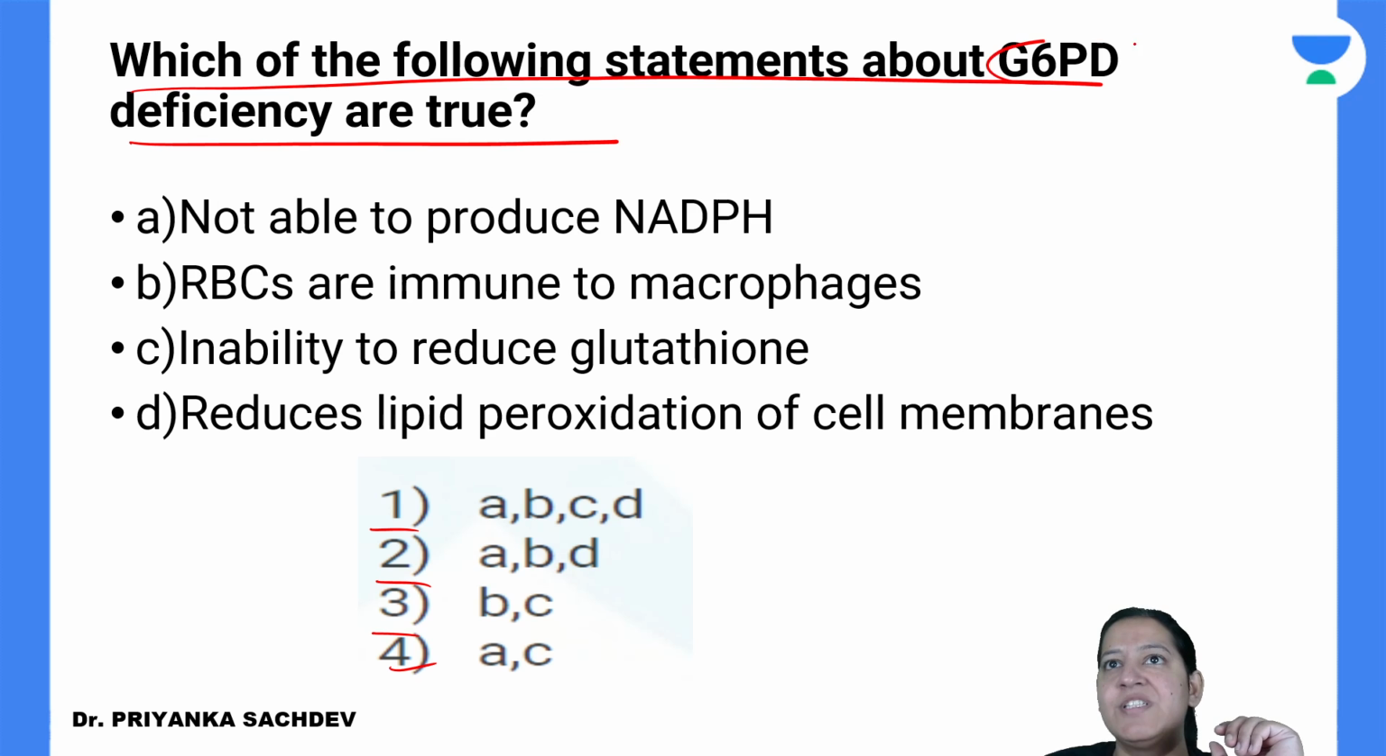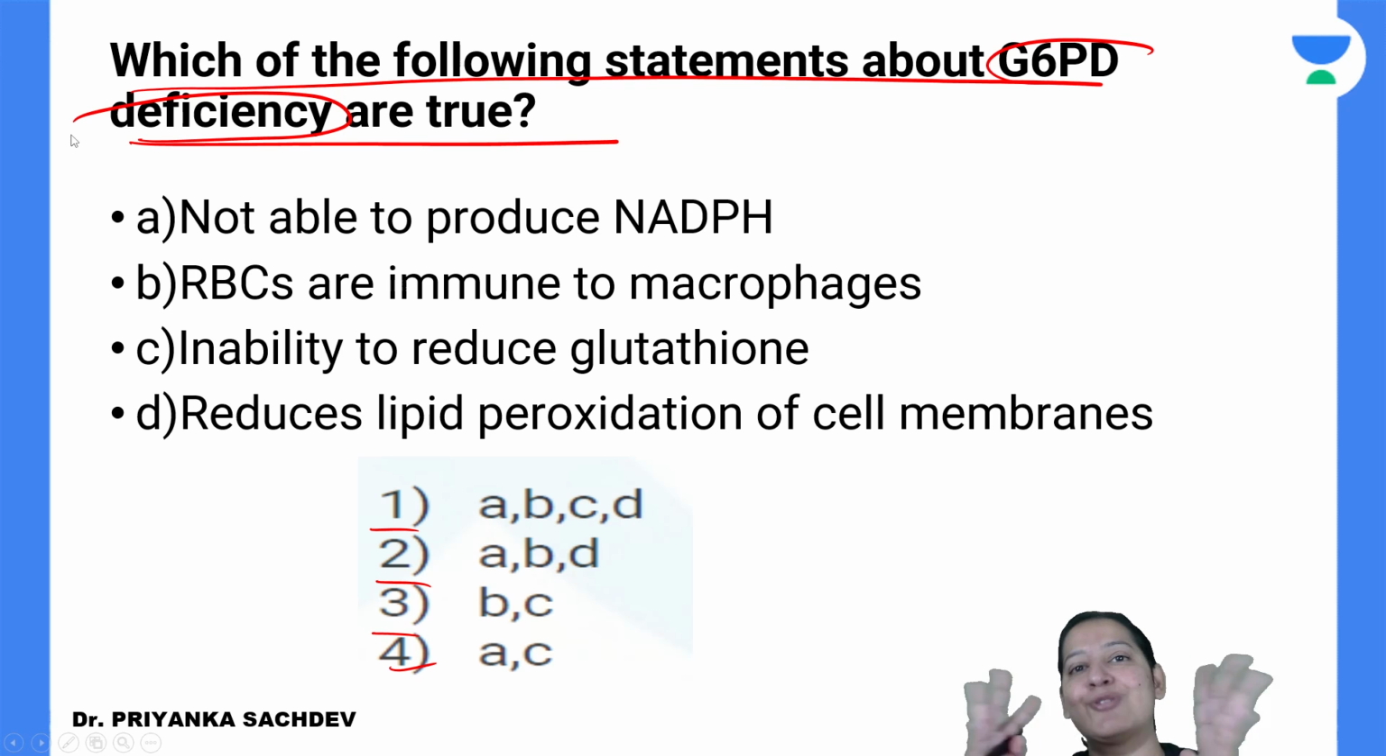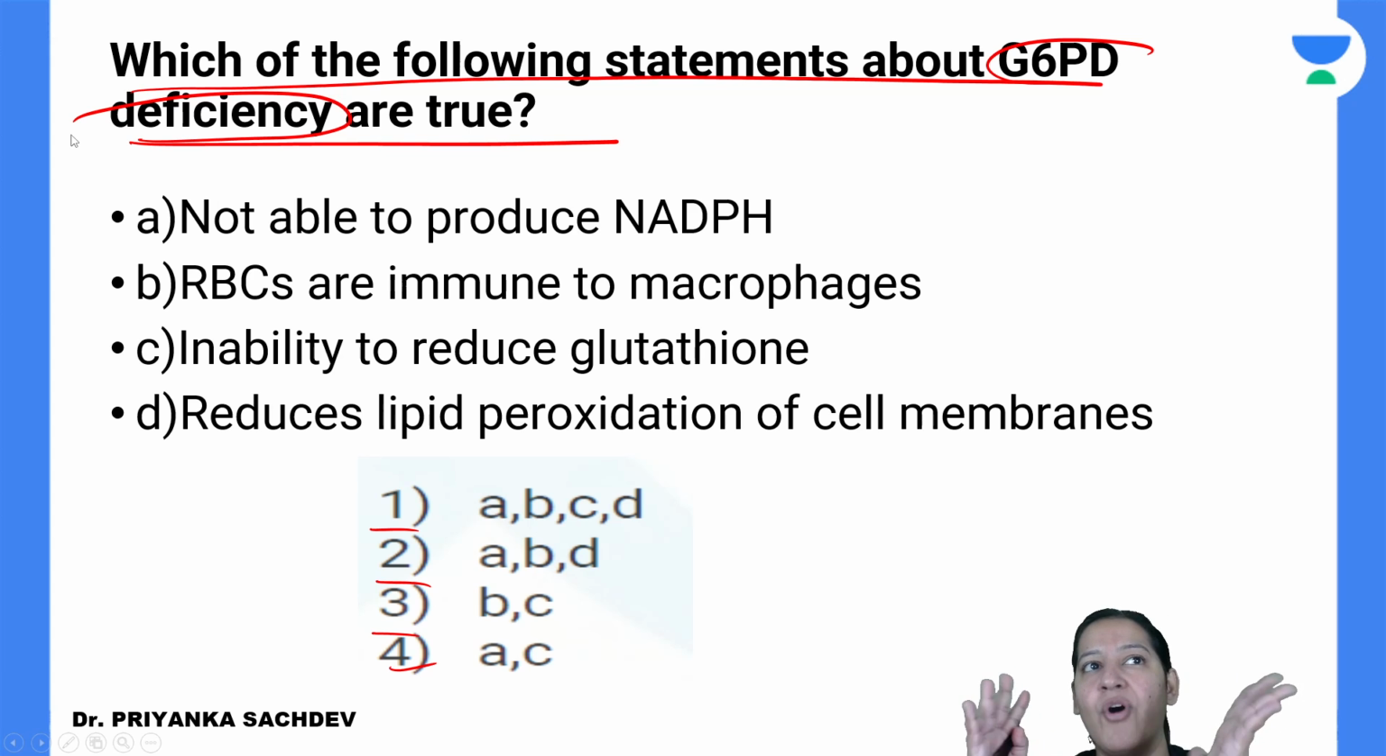You should know about G6PD deficiency. What is G6PD deficiency, by the way? It is a type of hemolytic anemia. At the start of the lecture, I started the first question with PNH, paroxysmal nocturnal hemoglobinuria. It was also a hemolytic anemia. G6PD deficiency is also a hemolytic anemia, right? Which of the following are true about G6PD deficiency?